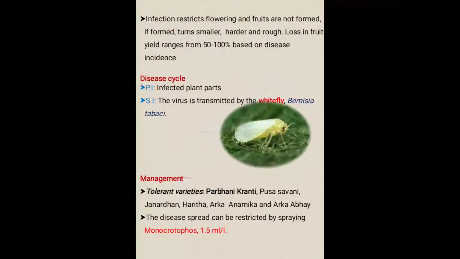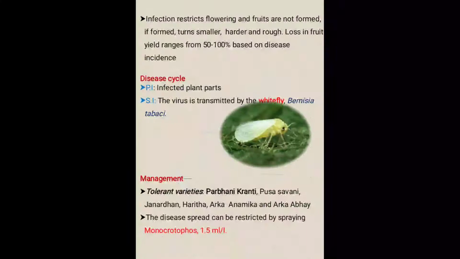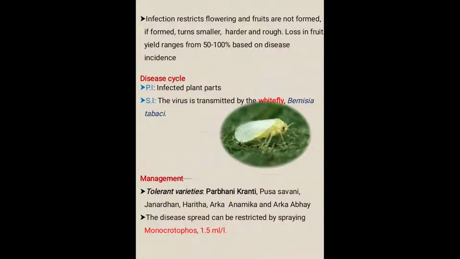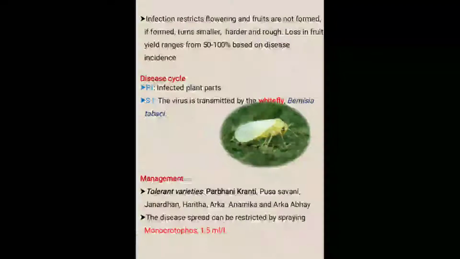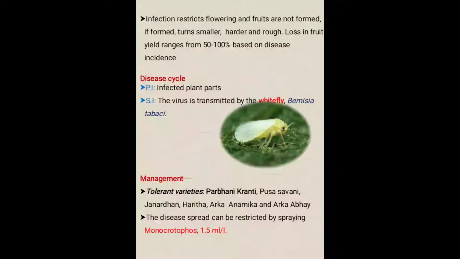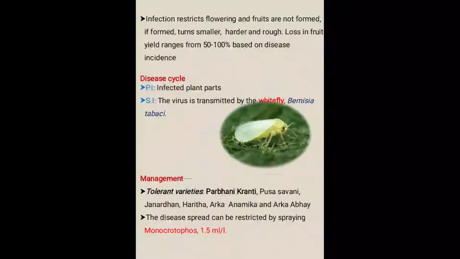Next, the infection restricts flowering and fruits are not formed. If there is flowering, then the flowers turn smaller, harder and rough. Loss in fruit yield ranges from 50 to 100% based on disease incidence. Means what?